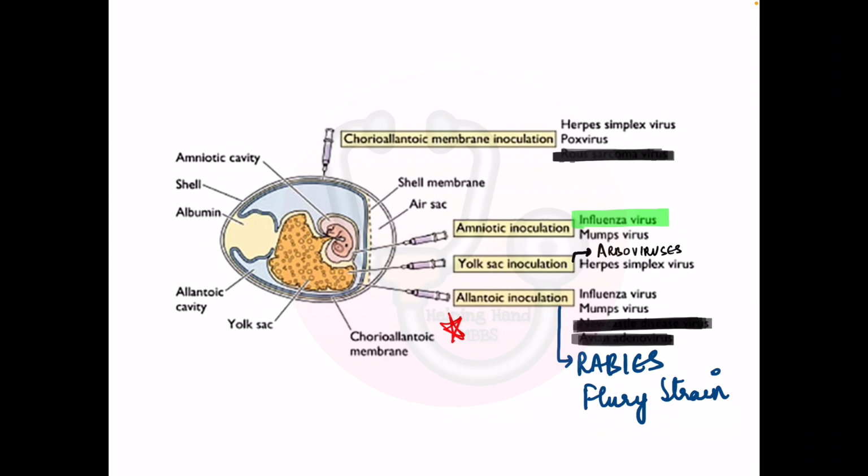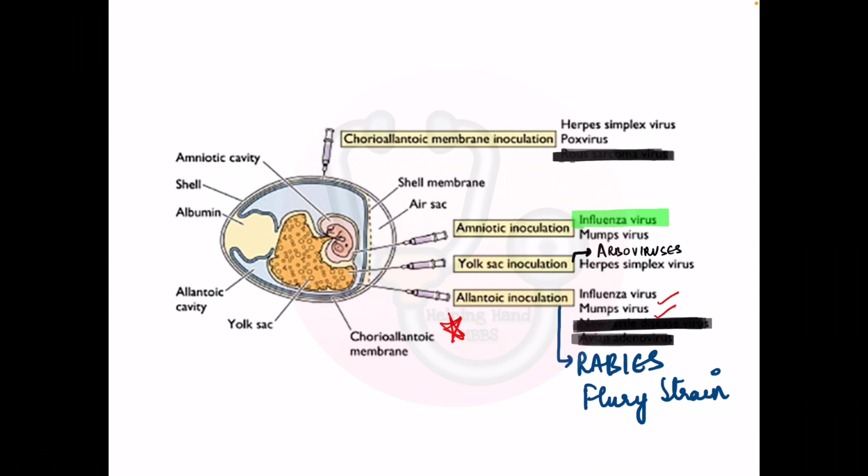See, allantoic cavity, as you can see, is very large. The blue colored cavity that you can see, it is very large. So it is mainly used for yielding vaccines, because we have to yield a large amount of vaccines. So it is mainly used to culture viruses for which we need vaccines. So we culture influenza in it.